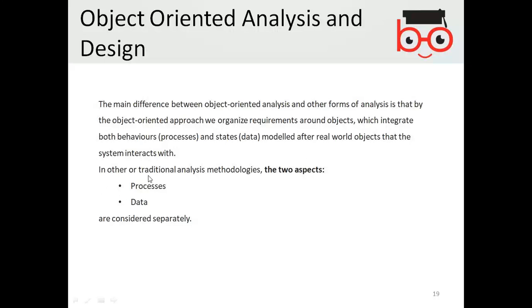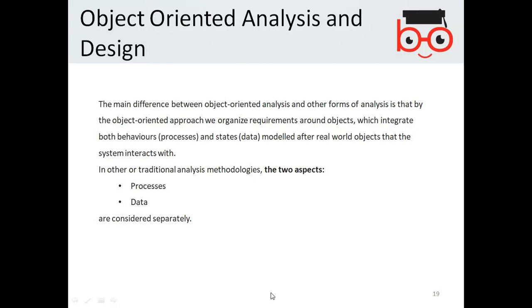In other traditional analysis methodologies, two aspects, processes and data, are considered separately. If you are talking about non-object orientation, then you do not include the relevant behavior and data of an object within an entity, but you describe the processes and data separately into a sequence.